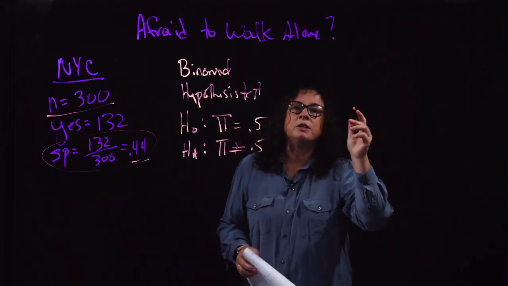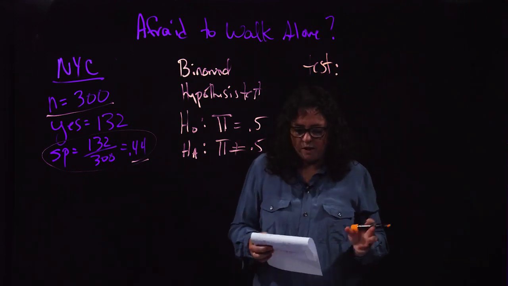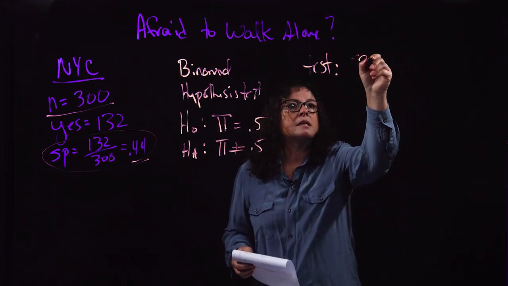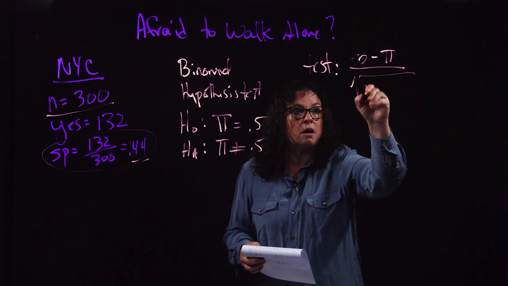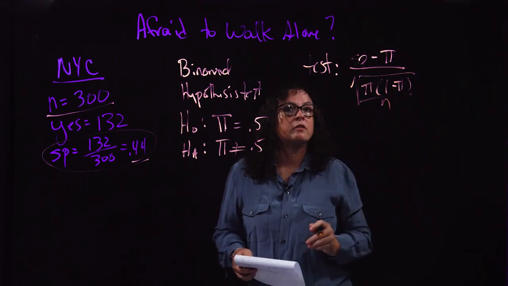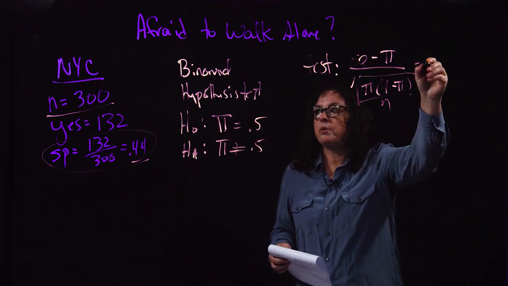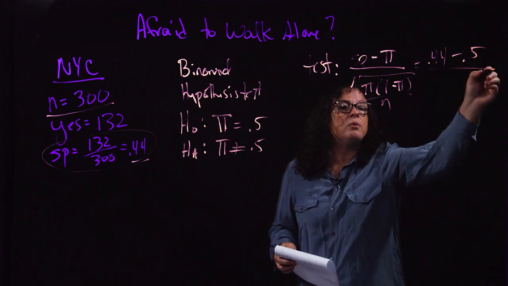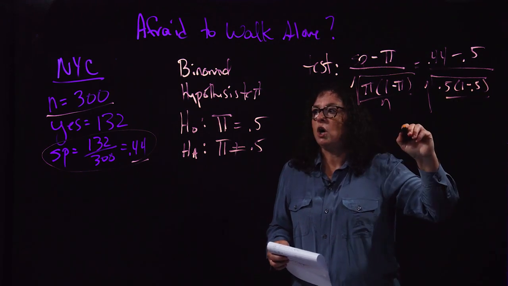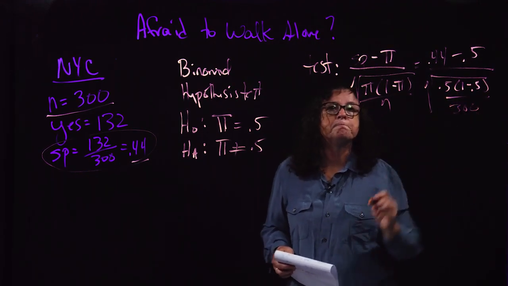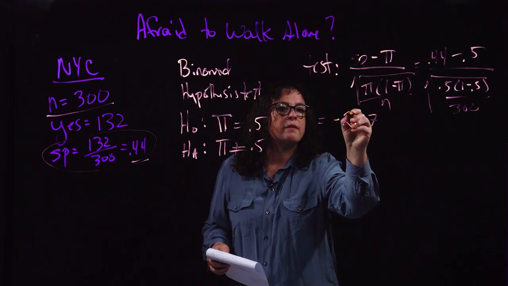All right, so what I'm going to do is calculate a test statistic. Well, you've probably seen a few of these, but my test statistic is just going to be my SP minus my null over the square root of my null times 1 minus my null over n. So this turns out to be my sample proportion of 0.44 minus 0.5 over the square root of 0.5 times 1 minus 0.5 over n, which is 300. That gives me a test statistic of negative 2.07.